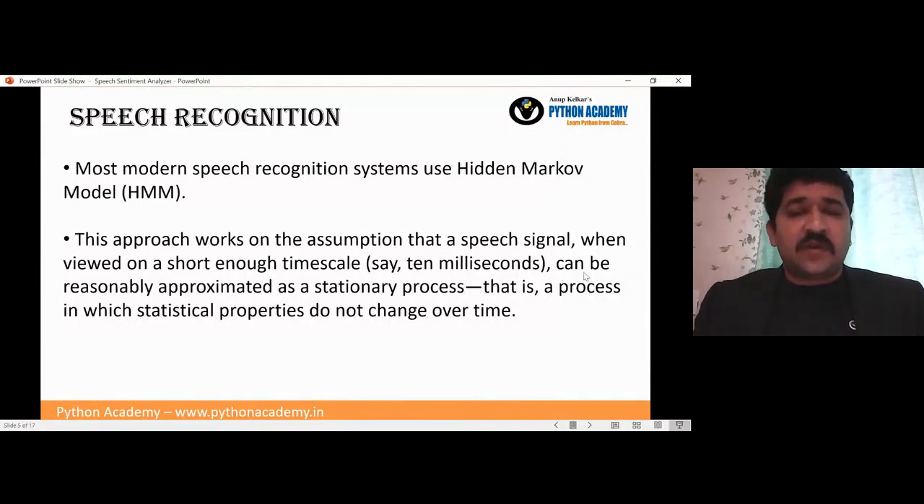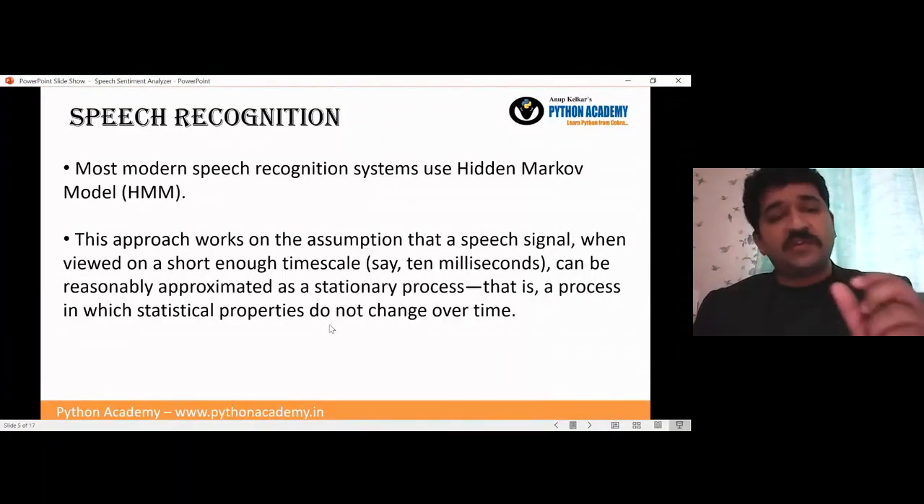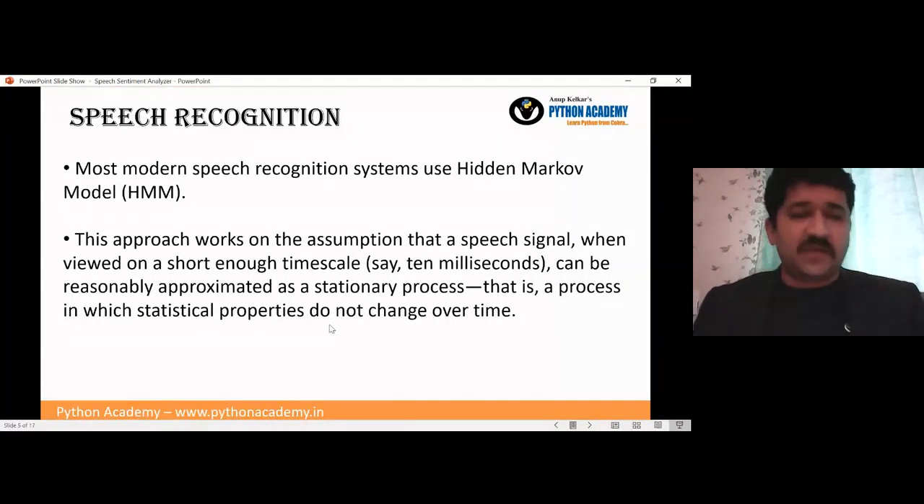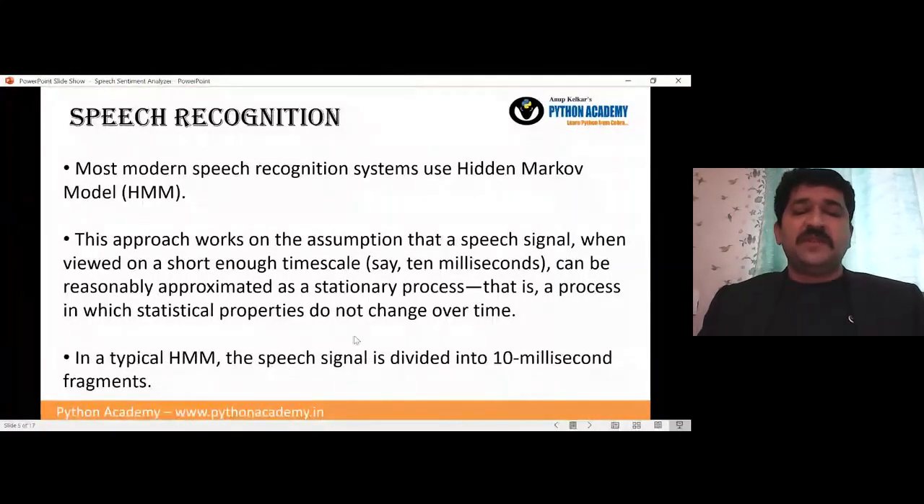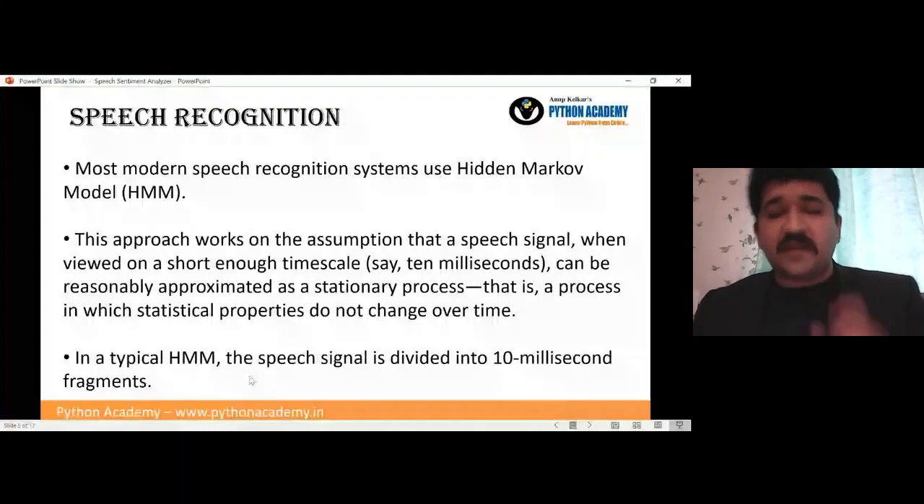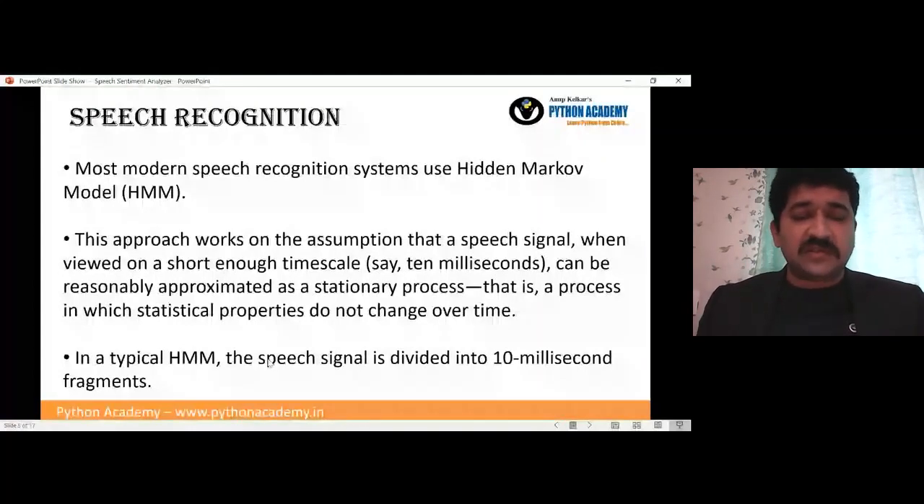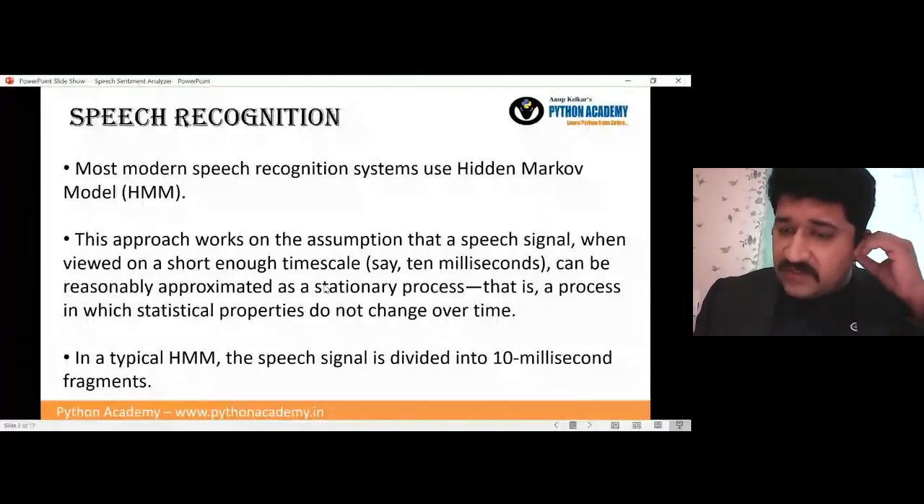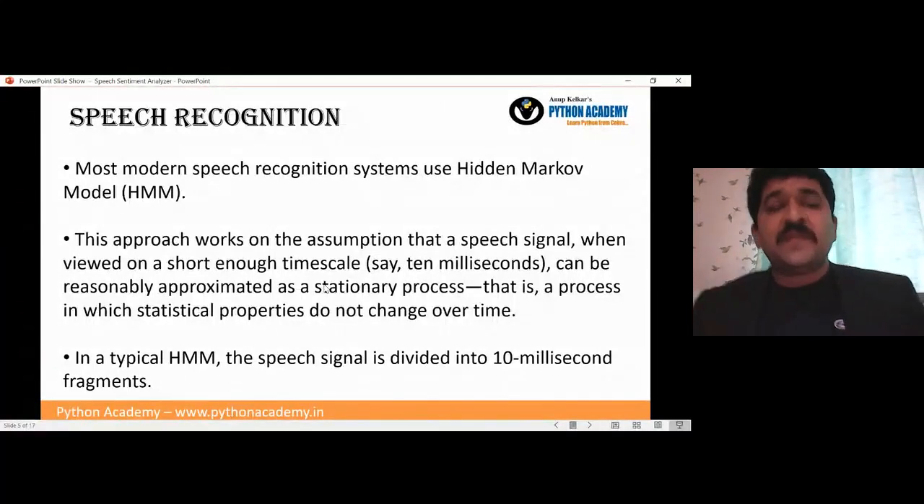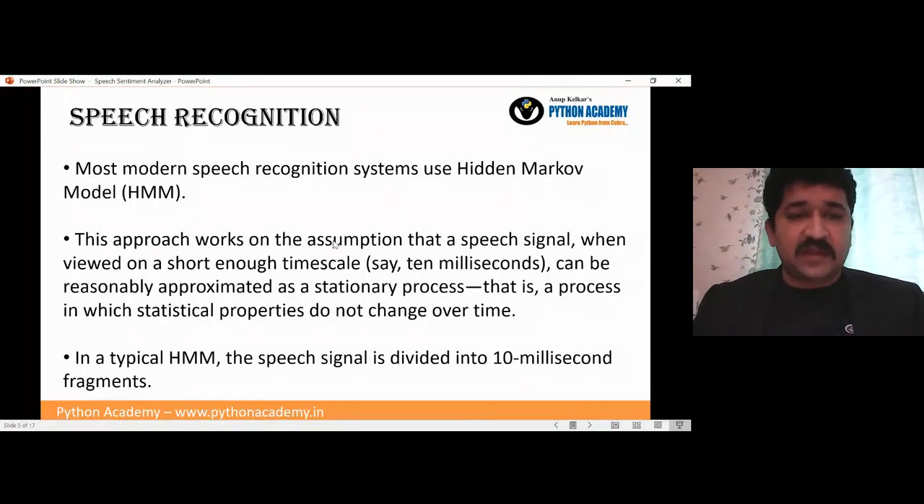So what we are talking about can be reasonably approximated as a stationary process, a process in which statistical properties do not change over time, because speech is changing over time as I speak different words. In a typical HMM, the speech signal is divided into 10 millisecond fragments, and then those fragments will be used to understand how things are going on. So basically HMM is the way to understand how speech recognition software works, or what the speech recognition inside it is. That is the main thing behind that.